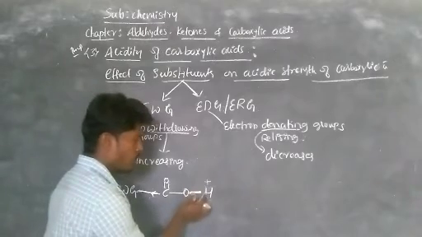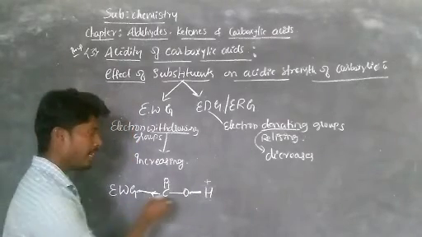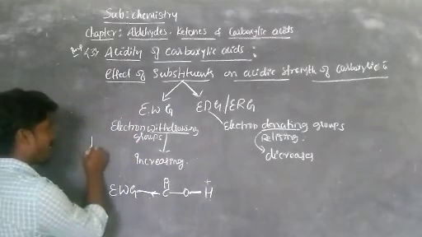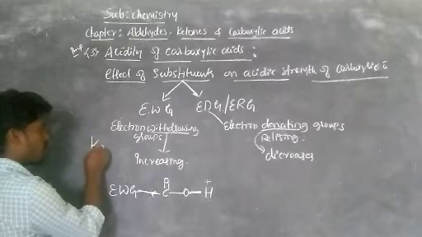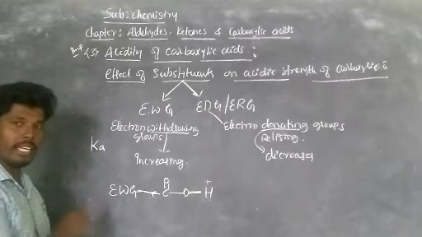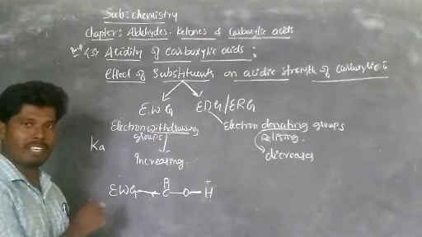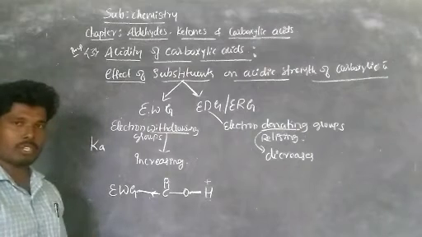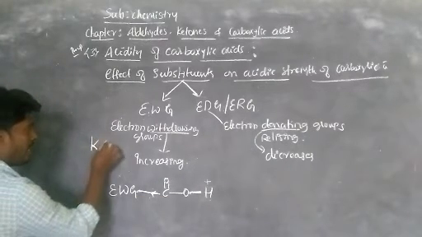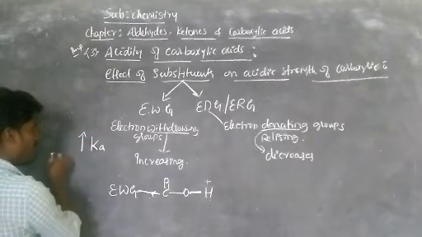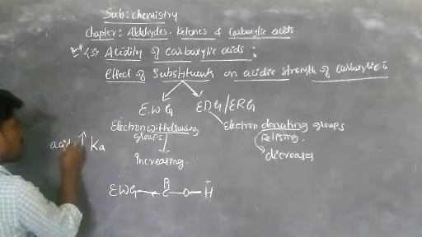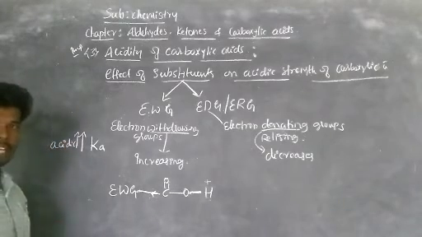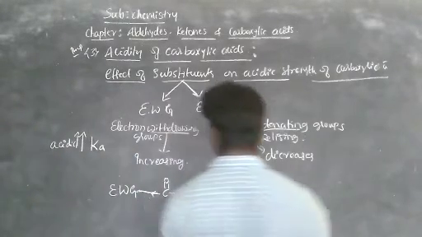The dissociation of the OH bond is easy. That dissociation constant we call Ka. You know, dissociation constant Ka. Already you are studying the equilibrium chapter in your first PU. Ka is called the dissociation constant. So here the Ka is higher. The higher the Ka, the higher the acidic strength.